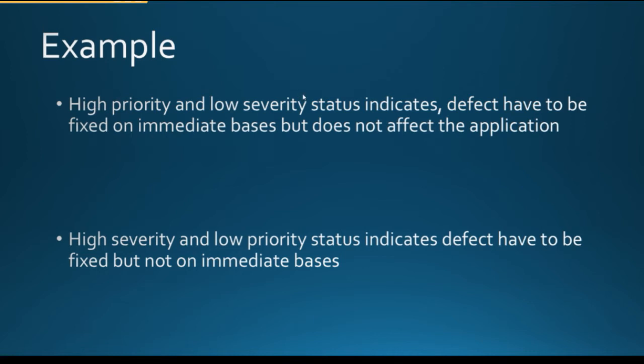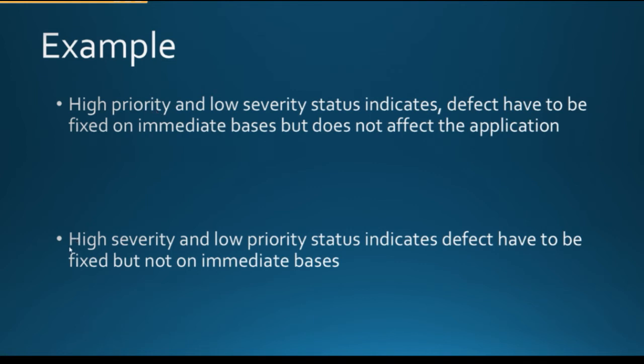High priority means it is impacting our business at a high level, but low severity means the functionality is not major or critical. So here, the defect has to be fixed immediately even though it does not affect the application, because from a business perspective we need to fix this bug.